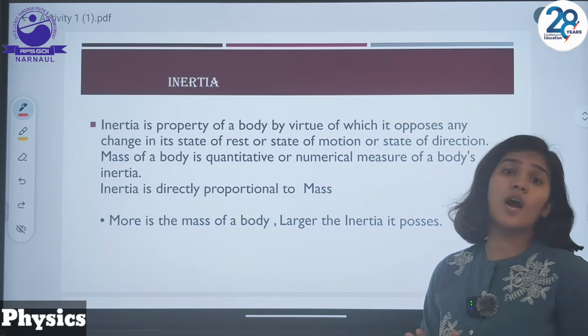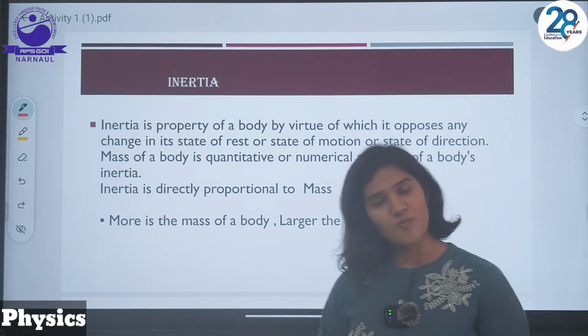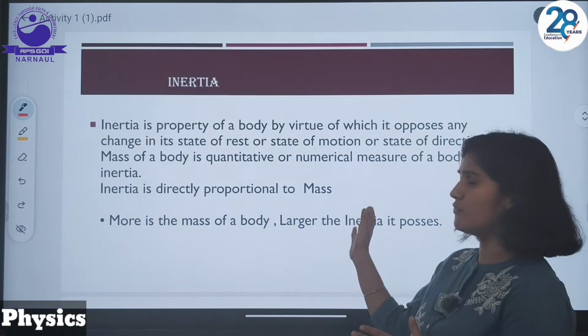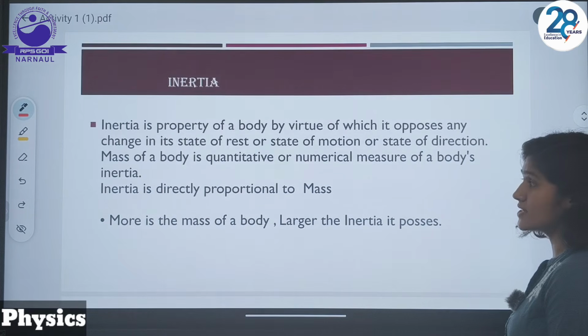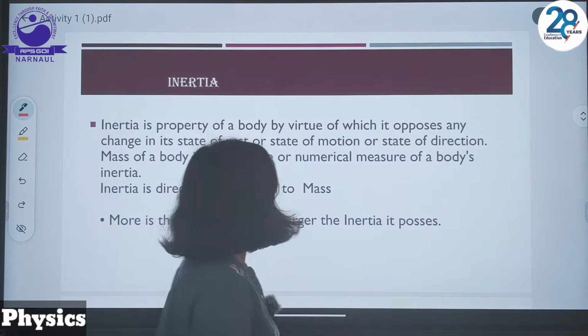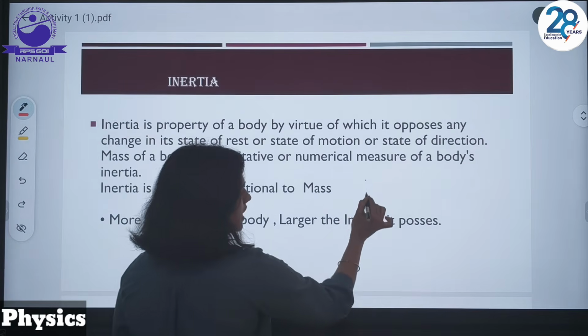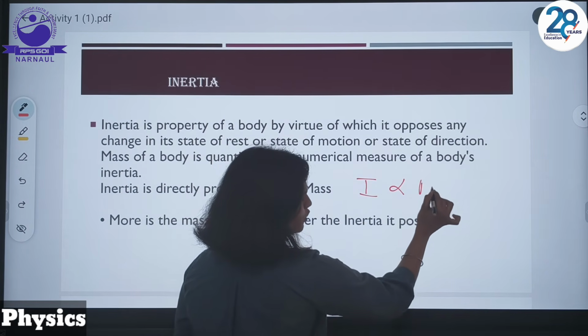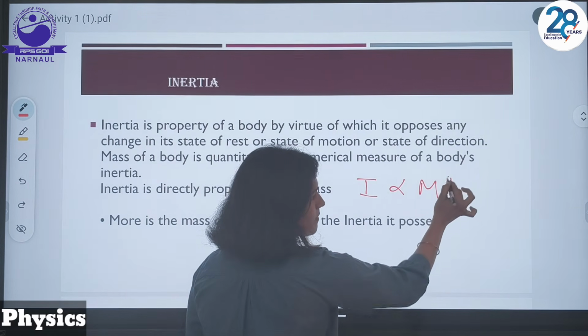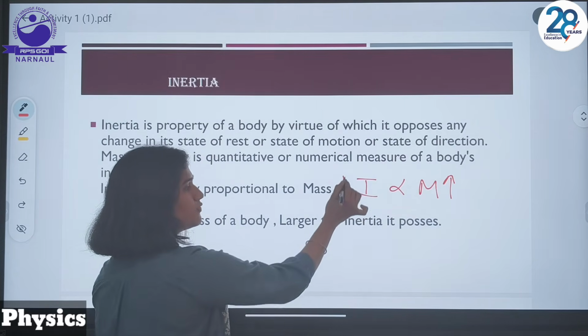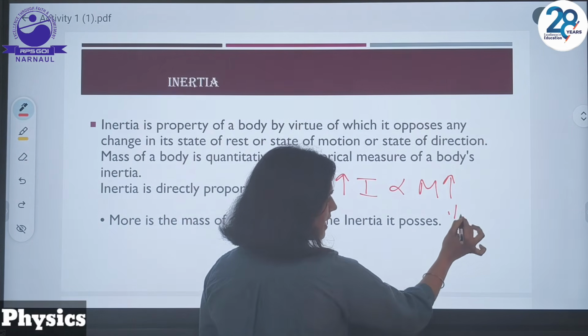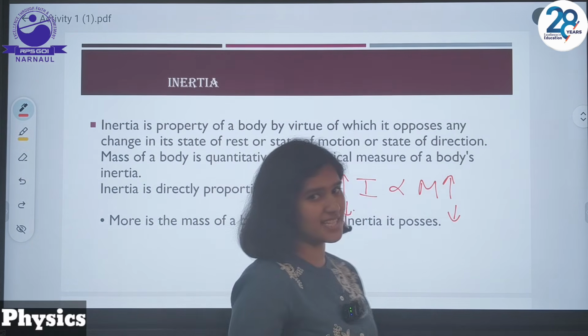So how can we quantitatively describe inertia? Mass is a quantitative measurement of inertia, and mass is directly proportional to inertia. What does it mean? It means inertia is directly proportional to mass. The more the mass of a body, the more the inertia of the body, and the less the mass of a body, the less inertia it possesses.